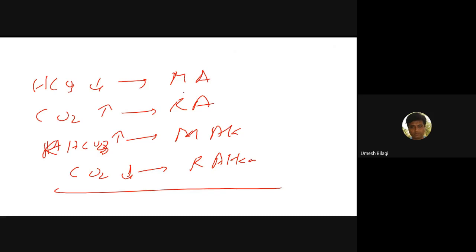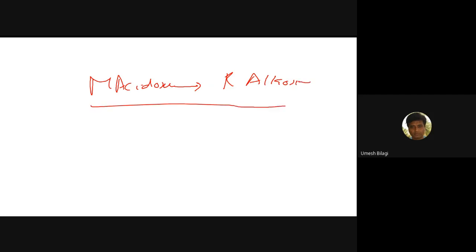Whenever there is a metabolic acidosis, a compensatory respiratory response happens. Metabolic acidosis is compensated with respiratory alkalosis. This is what happens, and vice versa.